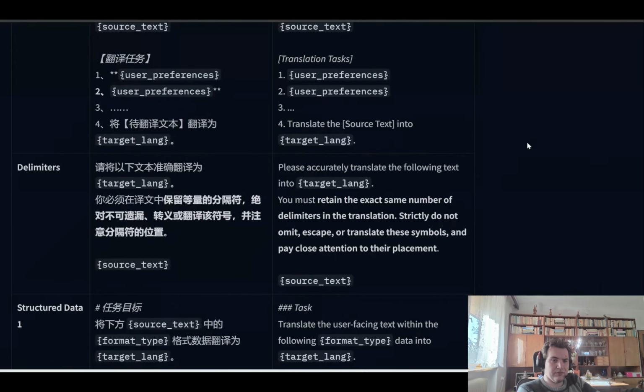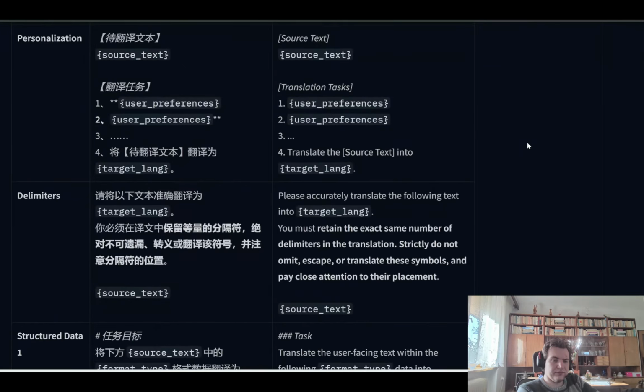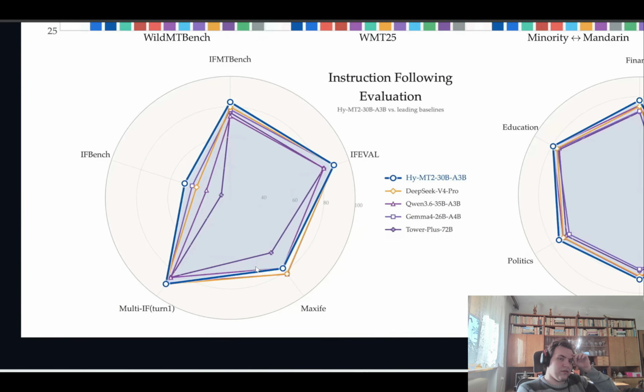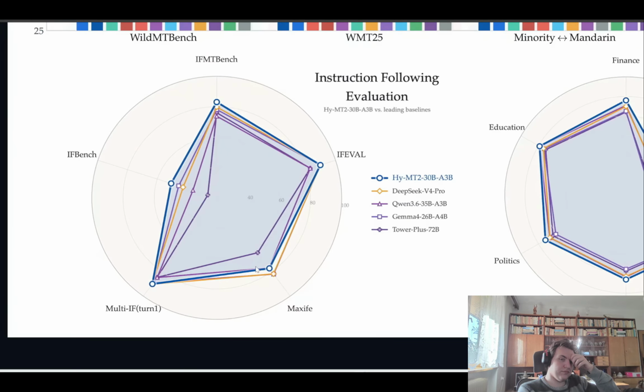So this is trained to do really well at preserving the original output and listening to your desired format. Now this family of models supports translation across 33 languages, including all of these different languages. If you look at these benchmark scores, then you can see that this new HYMT2 family is very impressive. In terms of instruction following, it even beats other open source models like DeepSeek V4, which is way larger.